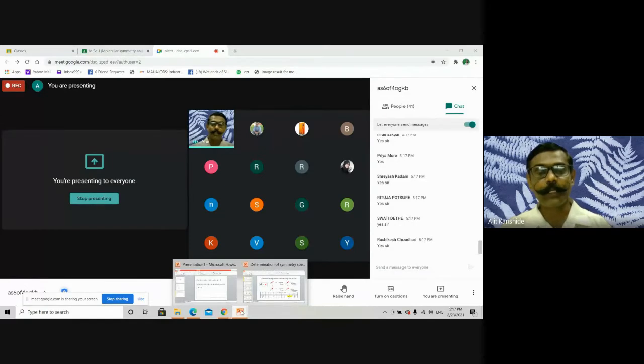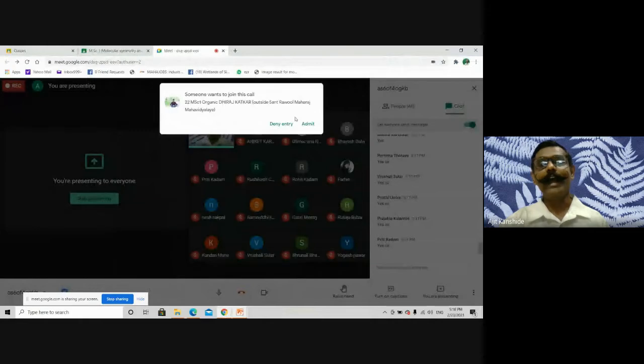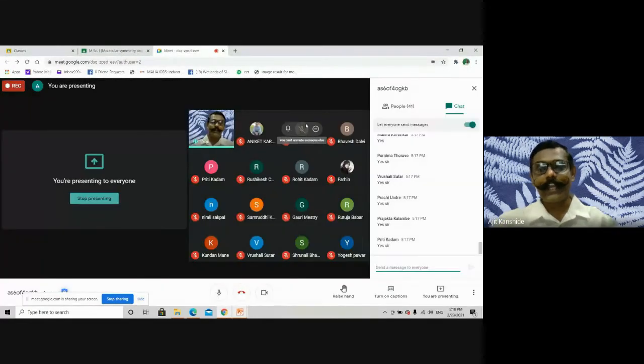Now that's the 2.4 portion of the syllabus. See, SALC. I had not discussed it in detail. There are further additional aspects, but whichever I felt were necessary, those only I discussed. How to get symmetry adapted linear combinations. When we consider molecular orbital theory to form molecular orbitals, it considers the central atom. And that central atom combines with peripheral atoms. How? The peripheral atoms form group orbitals. And those group orbitals combine with the orbitals of the central atom.